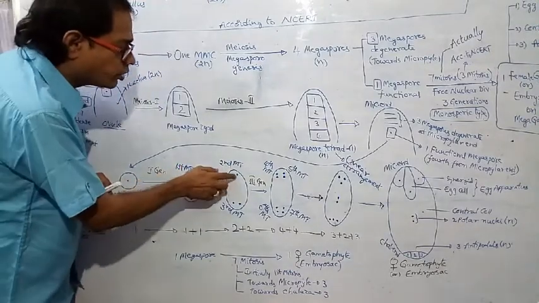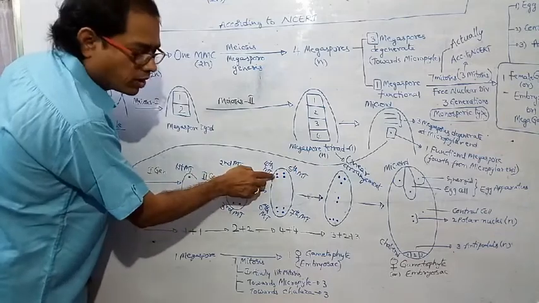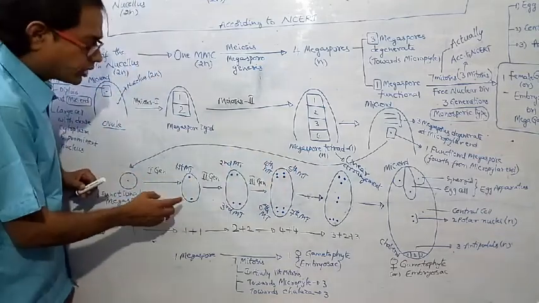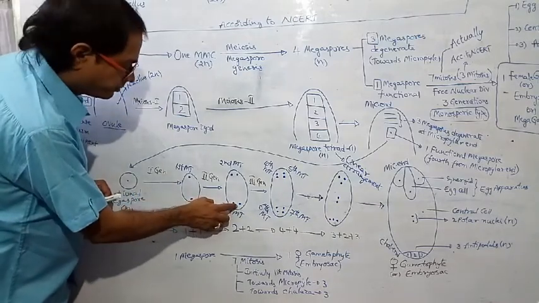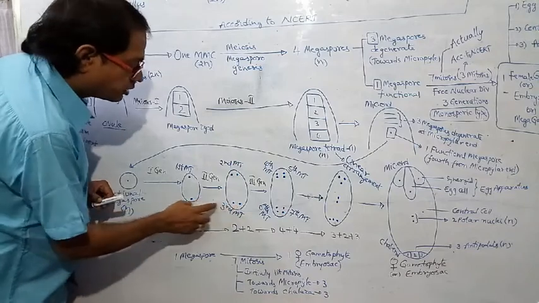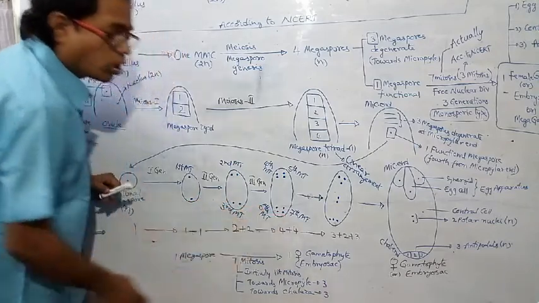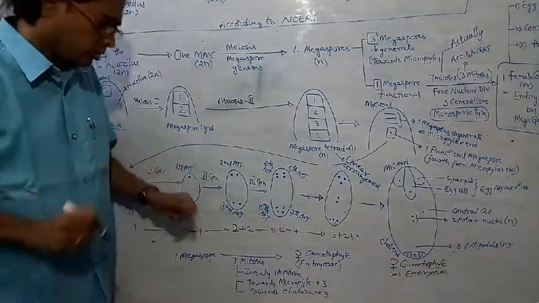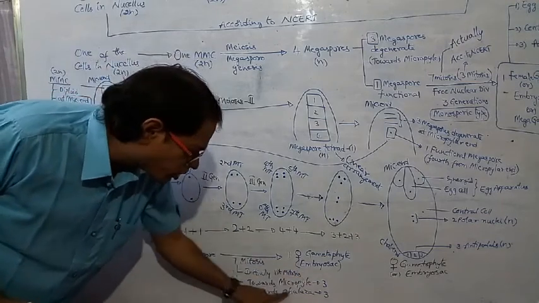From the micropylar end, one nucleus divides into 2: first mitosis. This nucleus divides into 2: second. This nucleus divides into 2: third. Like that at the other end too. Totally 3 mitosis occur at the micropylar end, and 3 at the chalazal end.